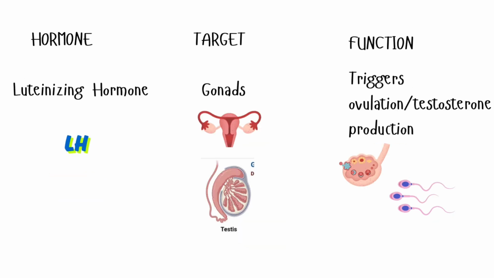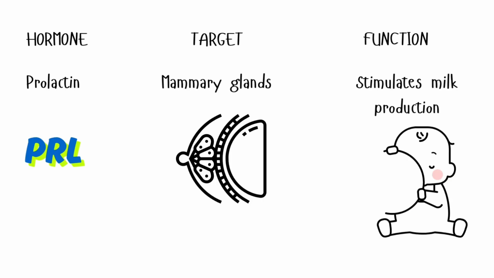Fifth one is luteinizing hormone, also known as LH. In females, it triggers ovulation. In males, it stimulates testosterone production. Last one is prolactin, which promotes milk production in mammary glands. Its secretion is influenced by estrogen and progesterone.